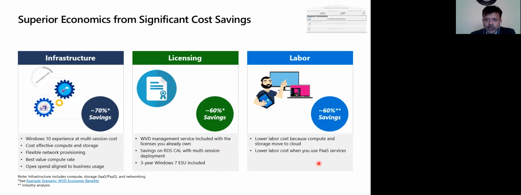Right, so also the labor cost. There is a lower labor cost, because the compute and storage and all this is managed by Microsoft. And even the PaaS services, which I will show you in the architecture, show how the full architecture is simplified. All the different services which were required in Remote Desktop Services like RDS on-premise are made PaaS services. So you don't need to manage any of these services like brokerage and all. This is all given by Microsoft, and they will manage all this. So I will show you that in the architecture.